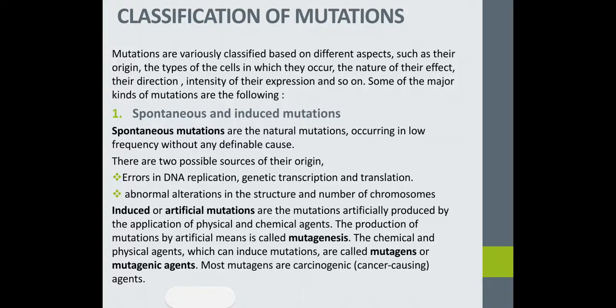Next one is induced mutation. Induced mutation is otherwise known as artificial mutation. These are the mutations artificially produced by the application of physical and chemical agents. The production of mutation by artificial means is called mutagenesis.